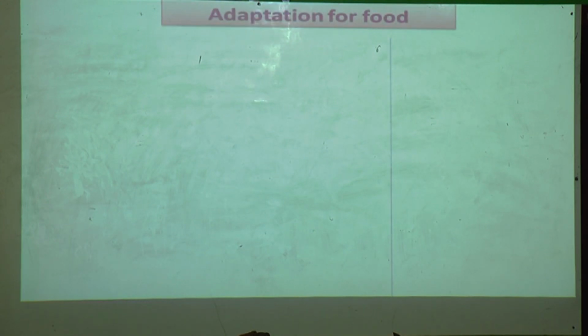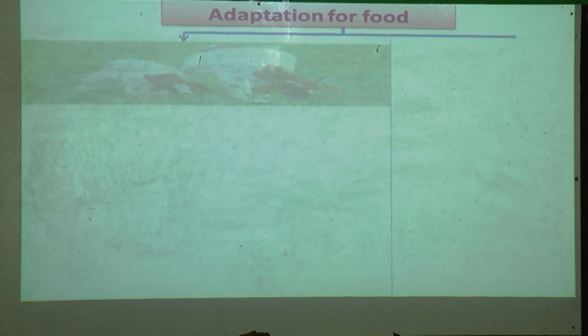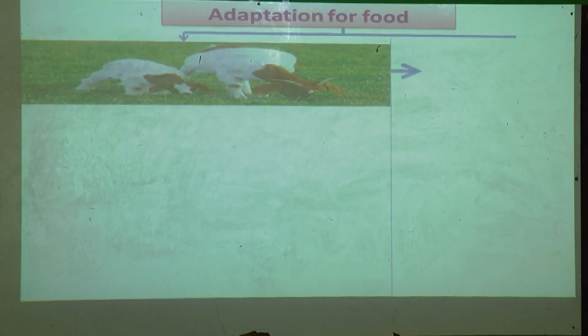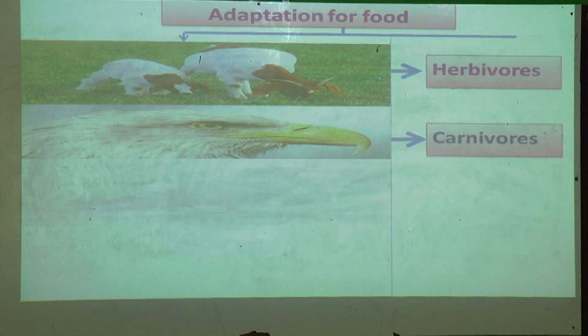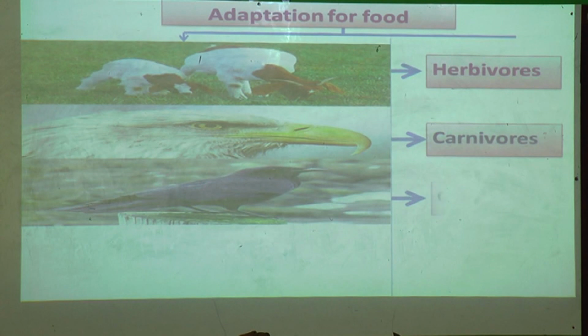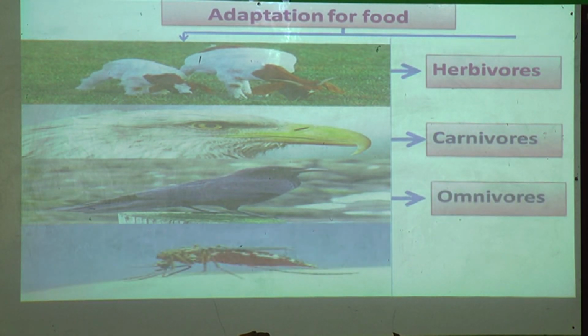Now we have seen adaptation for food. The animals are categorized according to their food: herbivores, carnivores, omnivores, parasite.